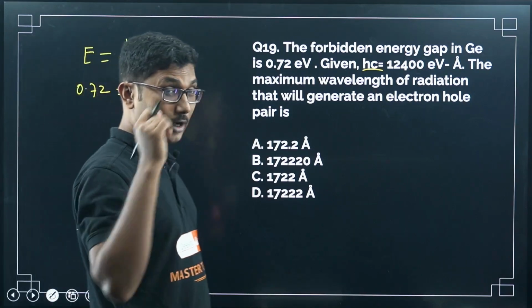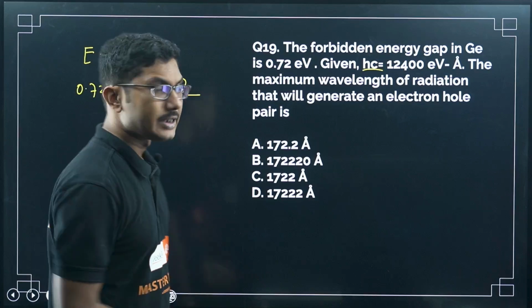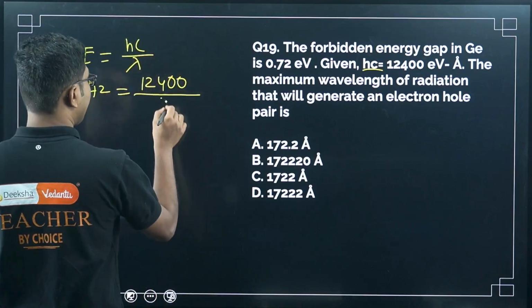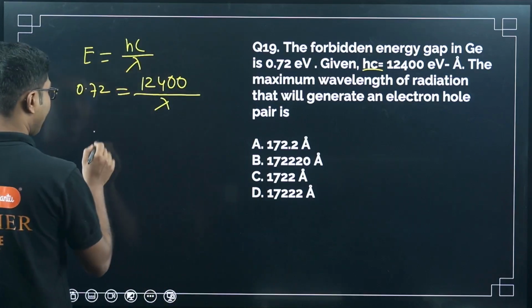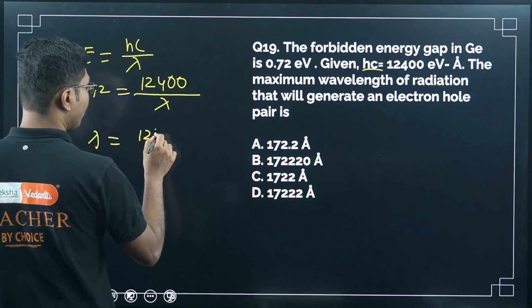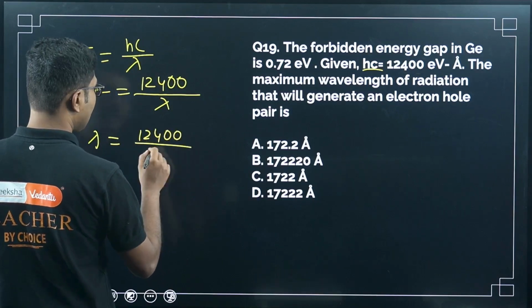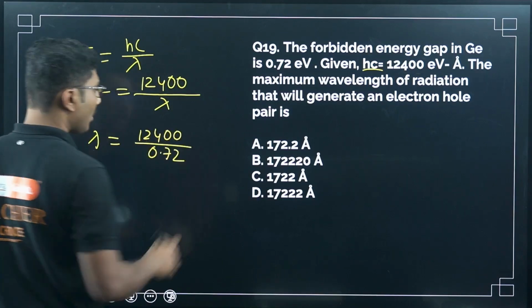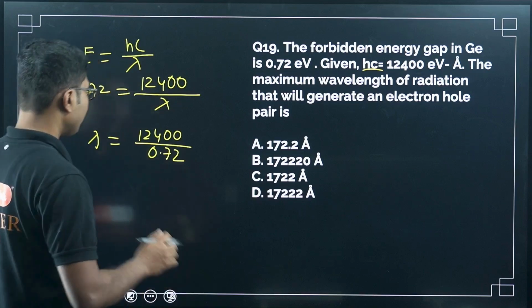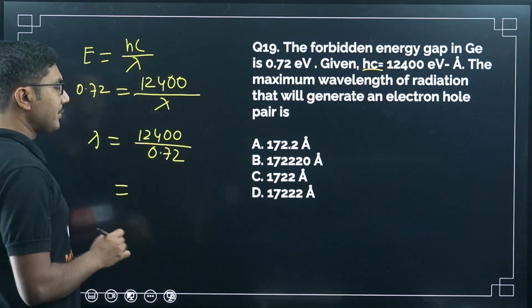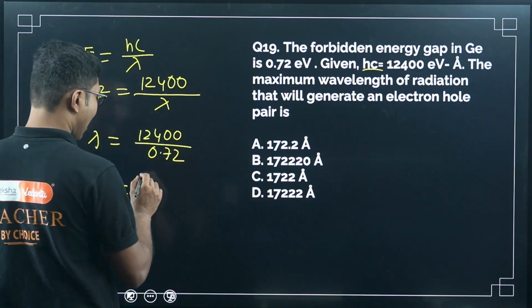1240 is for nanometer, 12400 is for angstrom, divided by lambda. Here lambda is in angstrom, so lambda will be 12400 divided by 0.72. Now you can solve this without using a calculator. How can we solve it? We have to use a slight approximation.